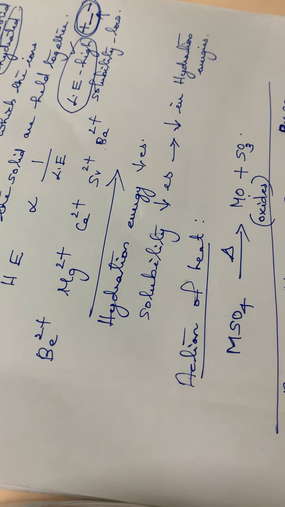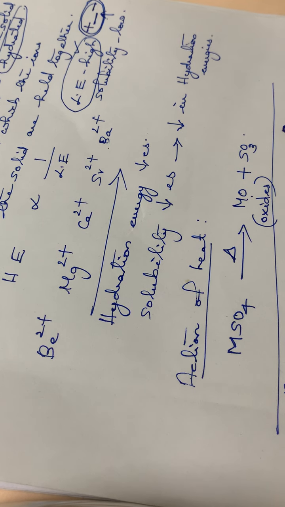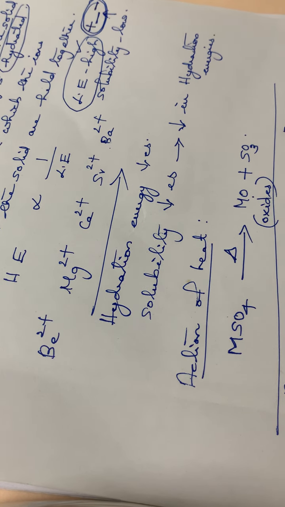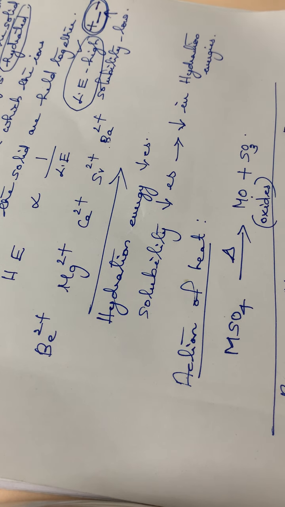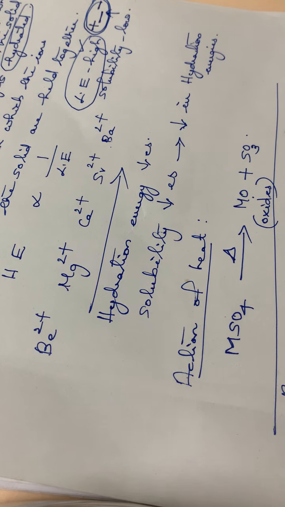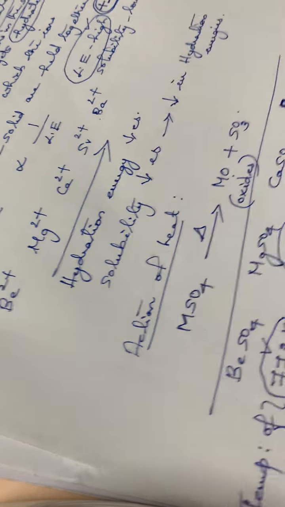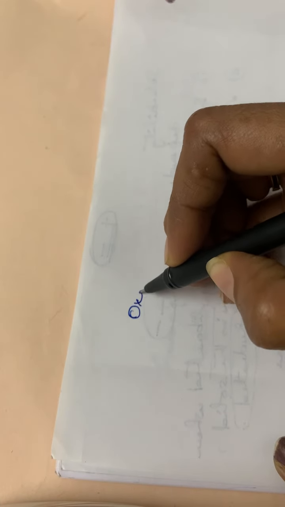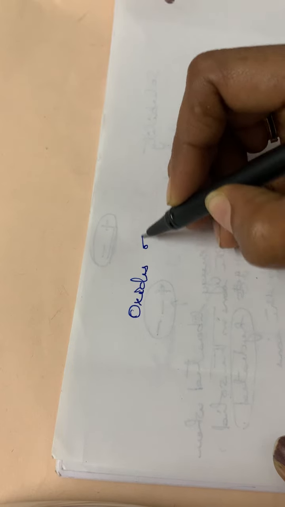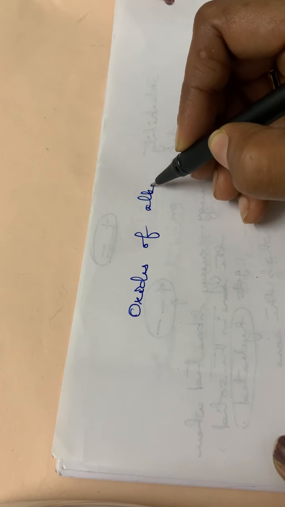Then the next is, so we had gone through hydrides as well as sulfates. The next one remaining is the oxides of alkaline earth metals. Oxides of alkaline earth metals.